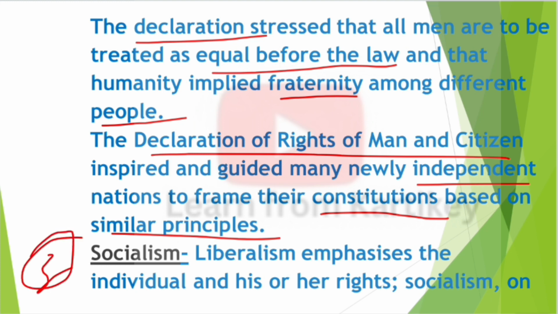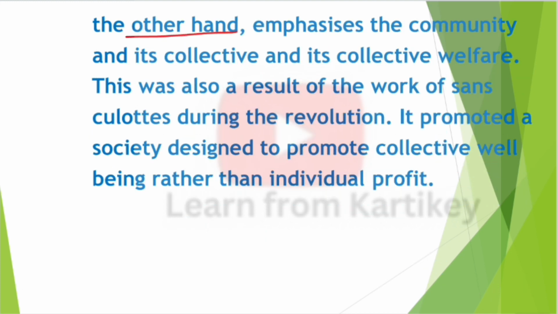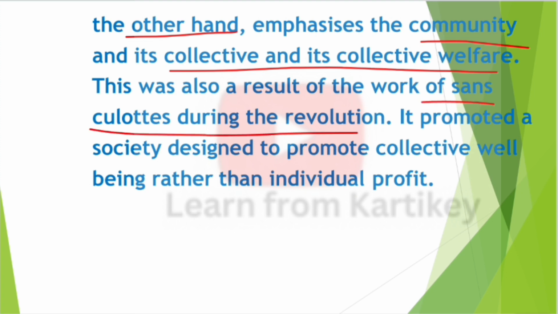Next, third, socialism. Liberalism emphasizes the individual and his or her rights. Socialism, on the other hand, emphasizes the community and its collective welfare. This was also a result of the work of the Sans Culottes during the revolution. It promoted a society designed to promote collective well-being rather than individual profit.